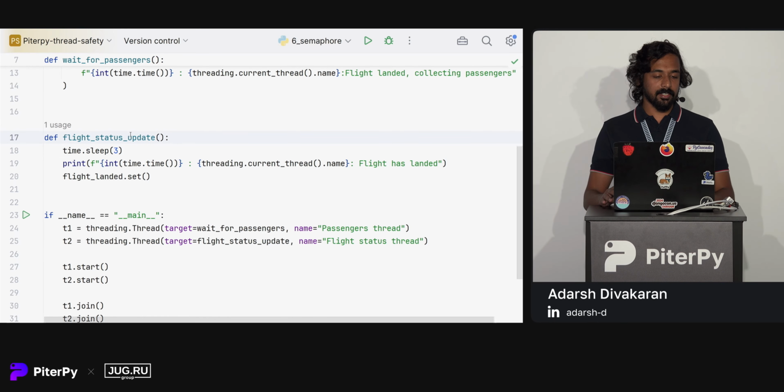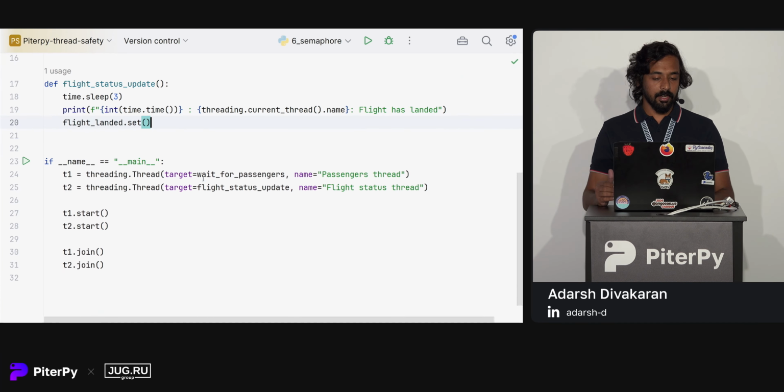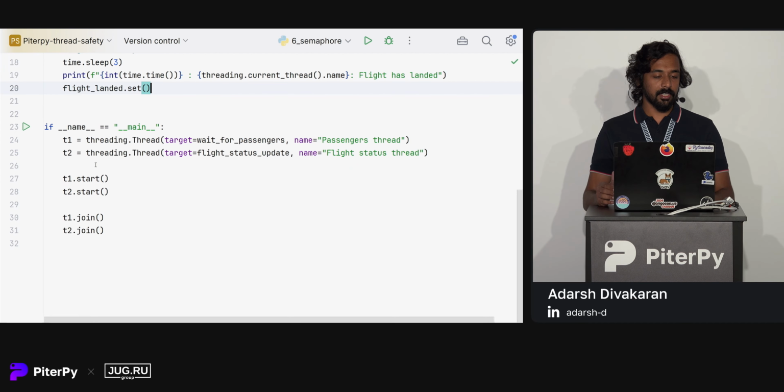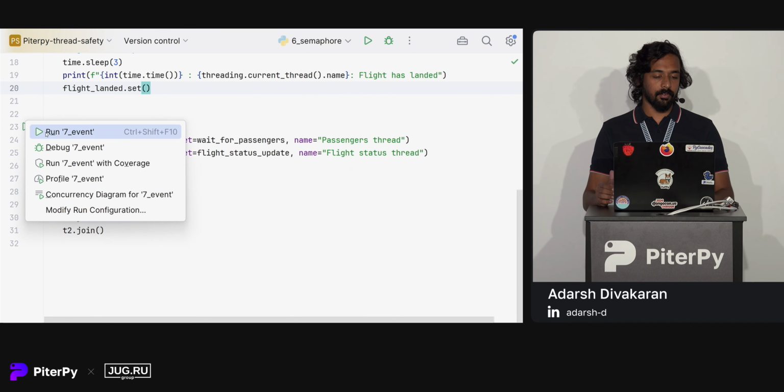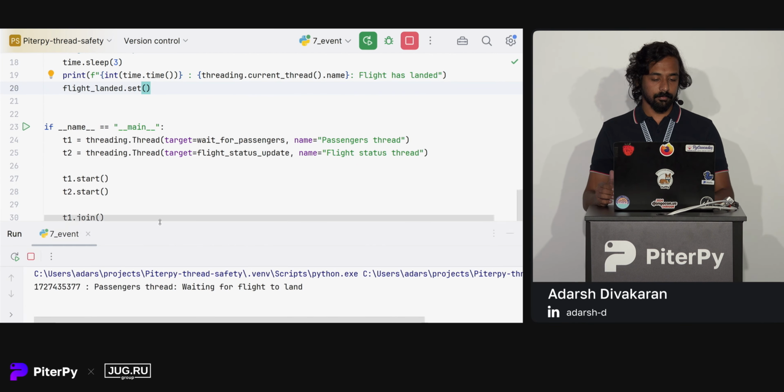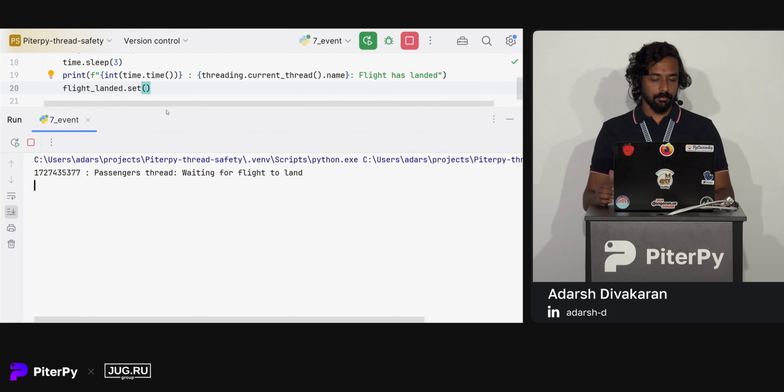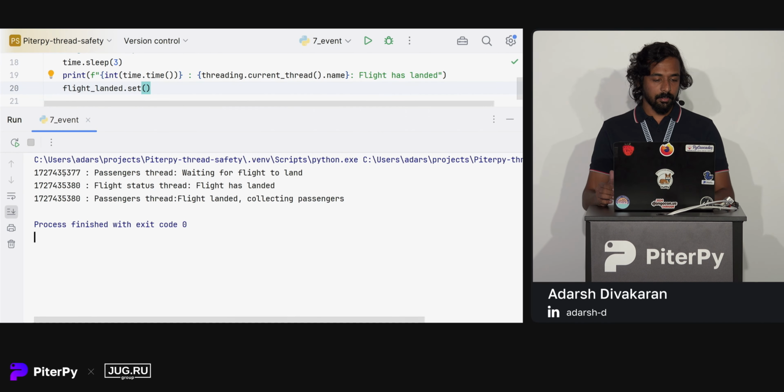For the flight status update function, it initially sleeps for a delay of 3 seconds, and then it prints our message and sets the event. So let's execute that. We have 2 threads, each executing one of these operations. You can see that the threads start at this timestamp ending with 77. We have a sleep time of 3 seconds.